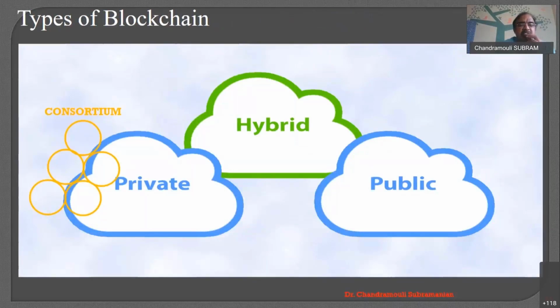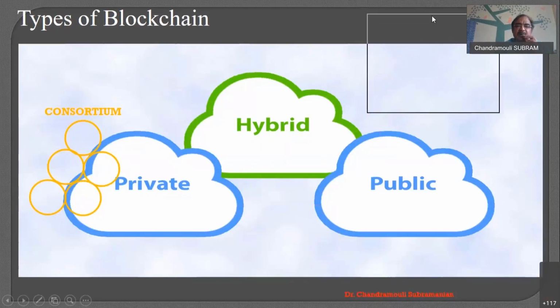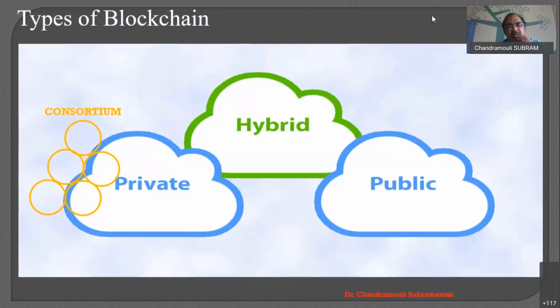Now, we are going to a different spectrum of types of blockchain. So the public, and then private. You all know this from the cloud system also: public cloud, private cloud, and hybrid cloud. Hybrid cloud is a combination of the public and private. Similarly, here we have a public blockchain, a private blockchain, and the combination is called a hybrid blockchain.